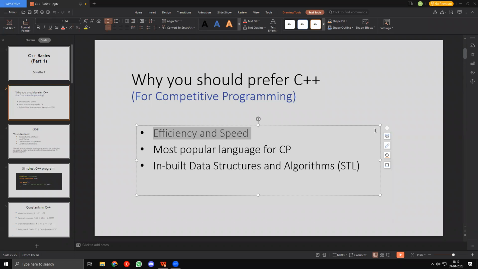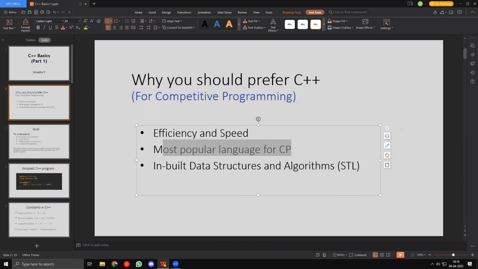If a problem says that the time limit is 1 second, then C++ would pass comfortably, while Python might fail. So one of the reasons you would prefer C++ is its efficiency and speed. It's basically the fastest programming language. The second thing is that it's the most popular programming language for competitive programming as well. It's popular because it's fast, but also for its inbuilt data structures and algorithms. We'll come to that in a bit, but why does it matter if it's popular?